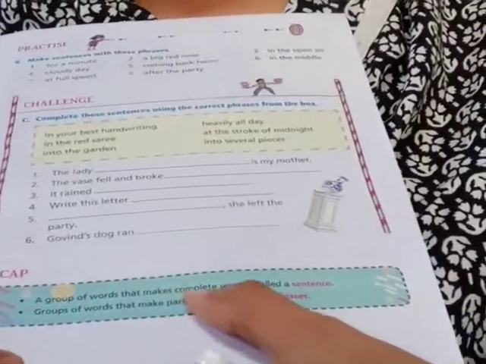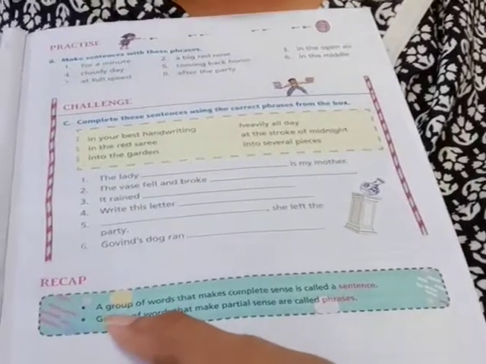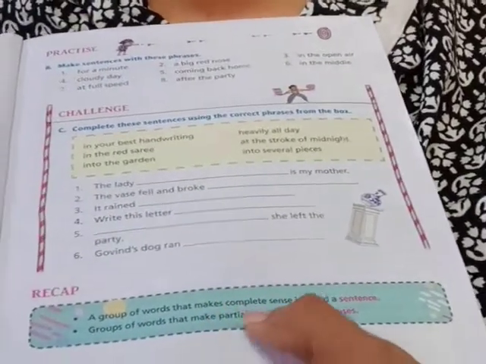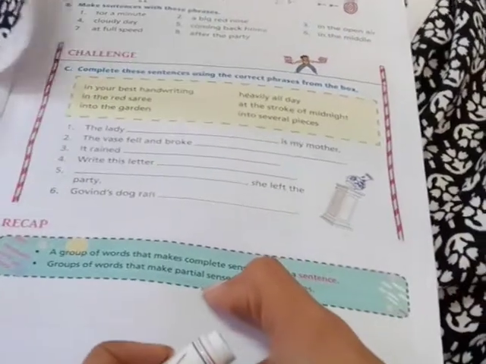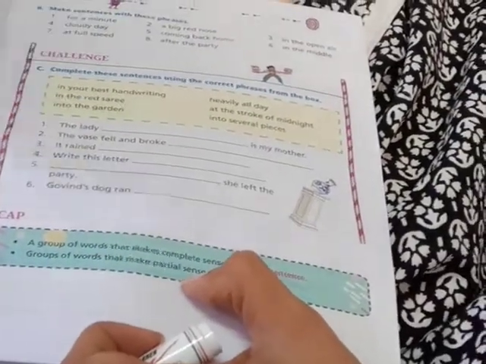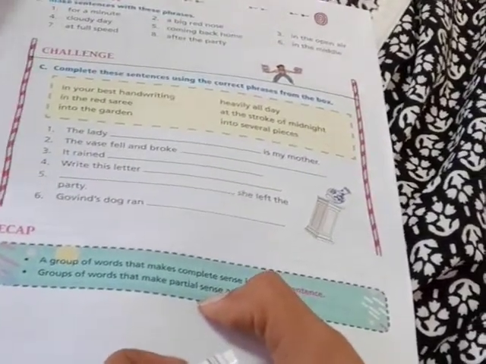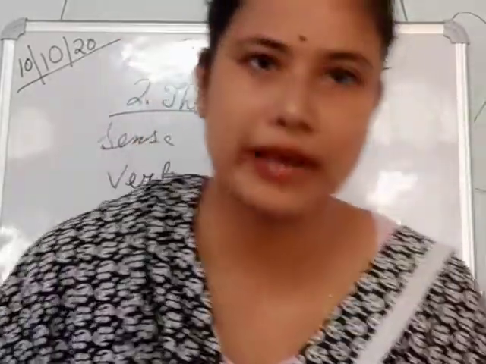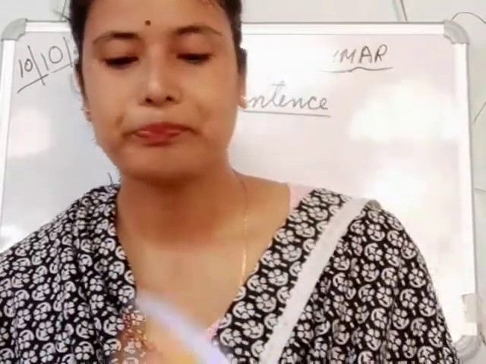Okay. Here you see, a group of words that makes complete sense is called a sentence. This you have to remember. A group of words that makes partial sense is called a phrase. So you have to remember these two notes. So here I end this chapter 2. You might have many confusions. I'll be giving you the answers on a piece of paper, and I'll be giving you the photo of that. So any question regarding this, you can ask me.